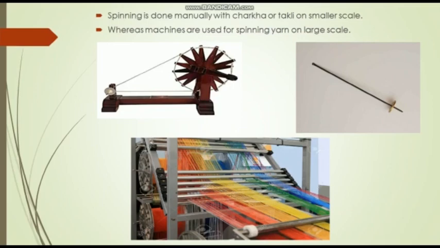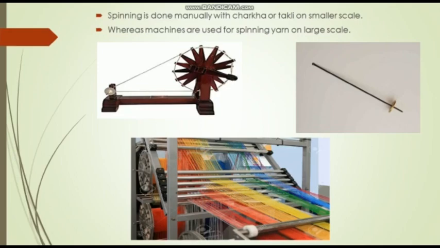We can do the spinning process with the help of devices like the charkha and takli. These devices can be used to make yarn from fibers on a smaller scale. If you see this image, the first image is of the charkha, and you may have seen this charkha in photographs of Mahatma Gandhi. Why? Because at the time of independence, he gave importance to Indian clothes and not to British products. The second photo here is the takli.